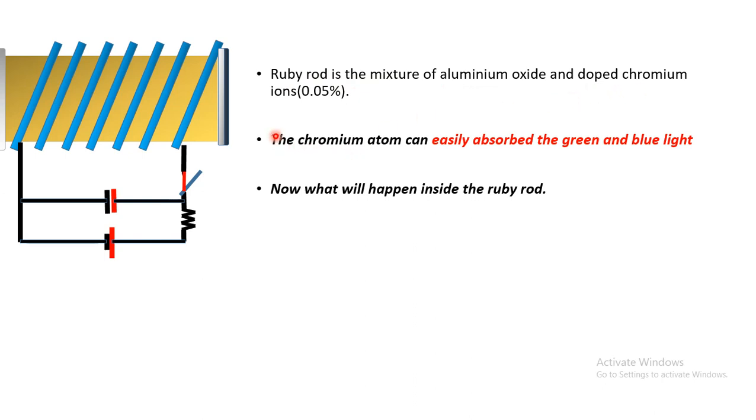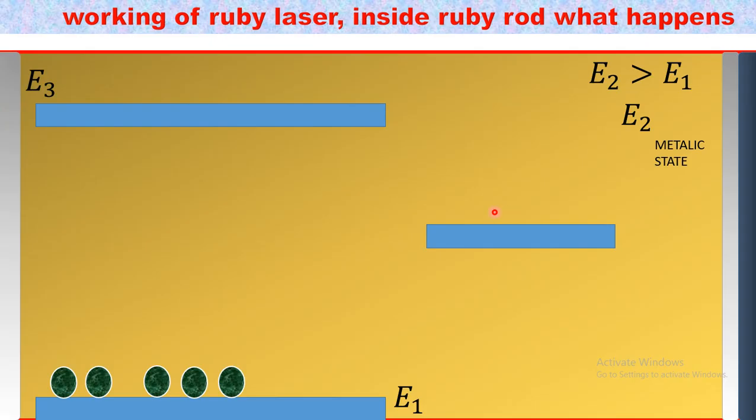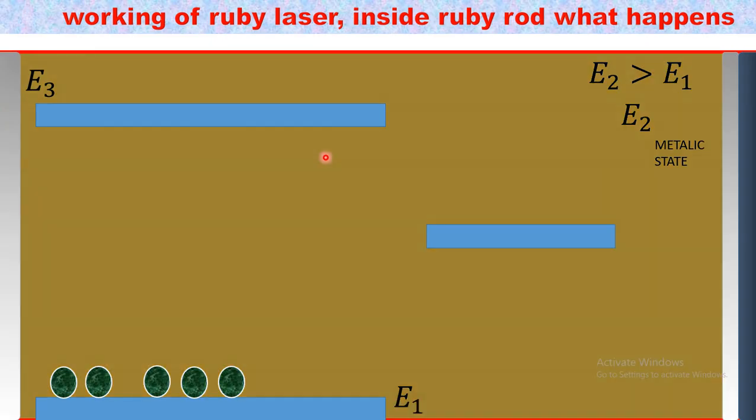Now we already know the ruby rod is a mixture of aluminum oxide and doped chromium ions. We must know the chromium atoms can easily absorb green and blue light. Now what will happen inside the ruby rod? Consider this is the ruby rod.